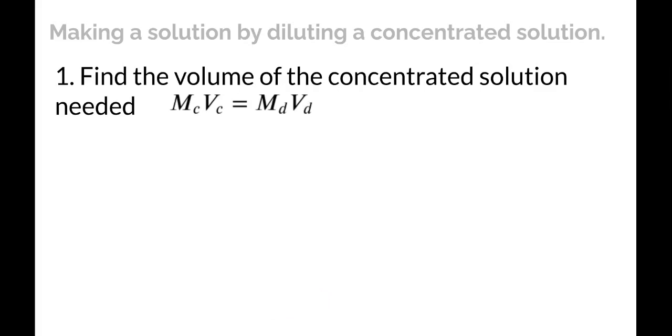Here's a little bit of a shortcut. Since the molarity times the volume is the number of moles, and since the number of moles of solute can only come from the concentrated solution, the number of moles in the concentrated solution and in the dilute solution have to be the same. So we can set those equal to each other, and we get the dilution equation. The molarity of the concentrated times the volume of the concentrated is equal to the molarity of the dilute solution times the volume of the dilute solution.